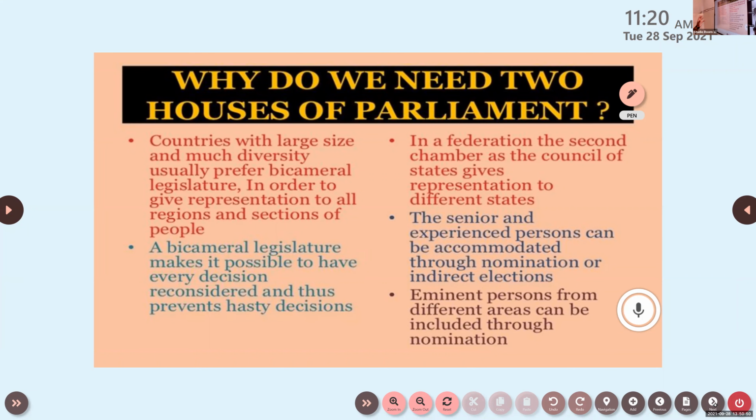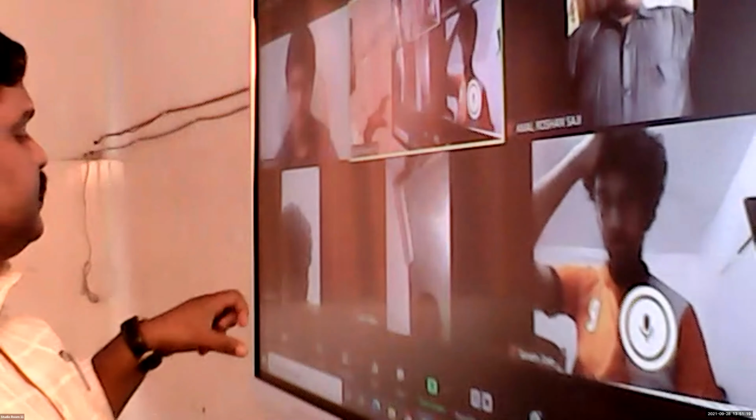Here you can see, we already noted these points. Countries with a large size and much diversity usually prefer a bicameral legislature. Much diversity means different groups of people, different religions, different languages, different races. Such countries prefer a bicameral legislature in order to give representation to all regions and sections of people. We already know that power sharing is very important.